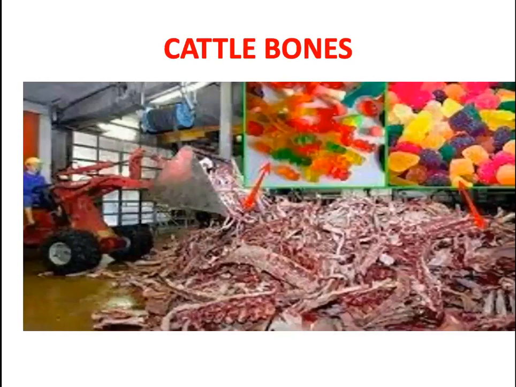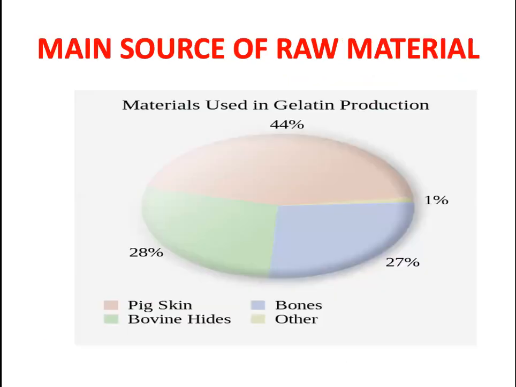Another main source is the bones. Bone is another main source from which we can prepare gelatin. So the main raw material sources for gelatin preparation are: first, 44% of gelatin is prepared from pig skin.